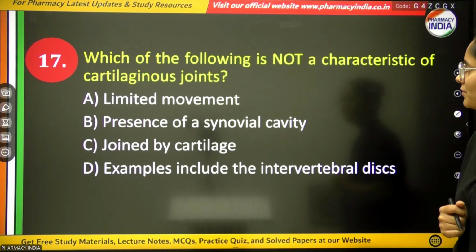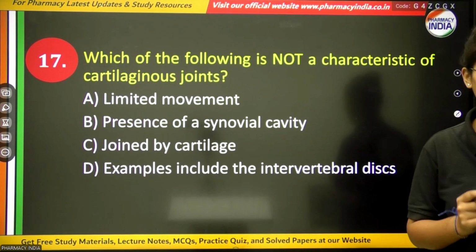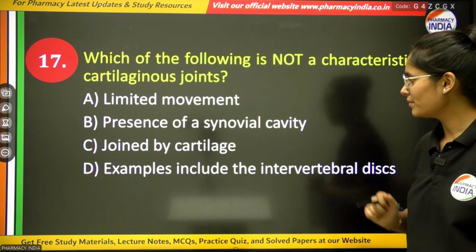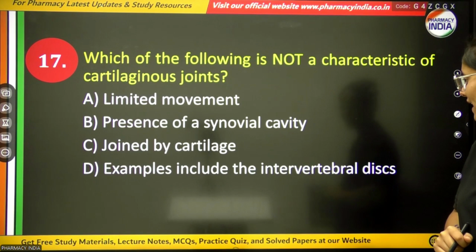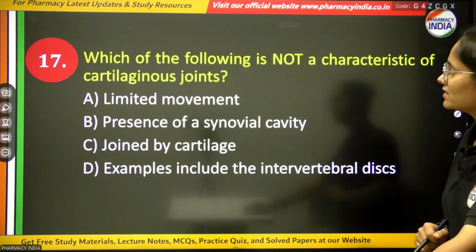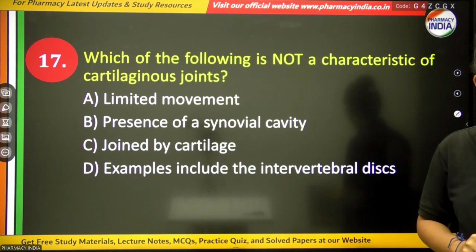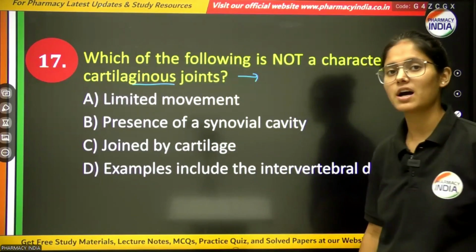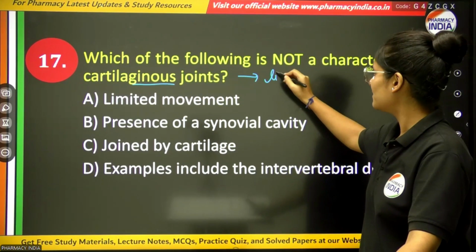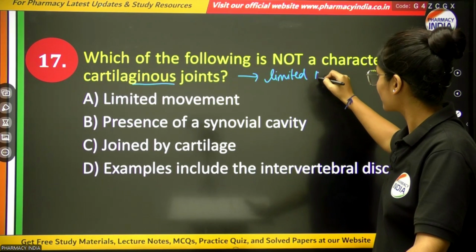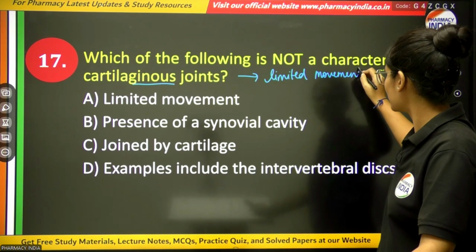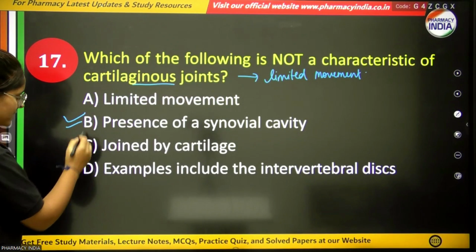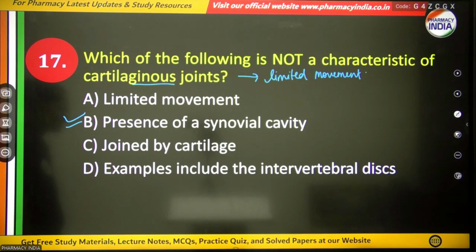Next question, which of the following is not a characteristic of cartilaginous joint? Limited movement, presence of synovial cavity, joined by cartilage, or examples include the intervertebral disc. The question is asking about what is not a characteristic of cartilaginous joints. Cartilaginous joints are a type of joint which allow only limited movement. They are present between the vertebrae, right? Clear?